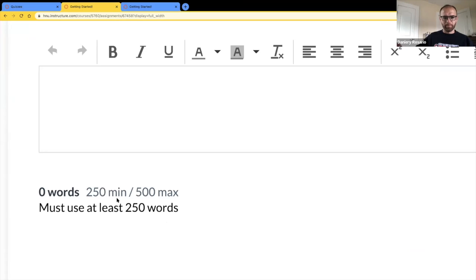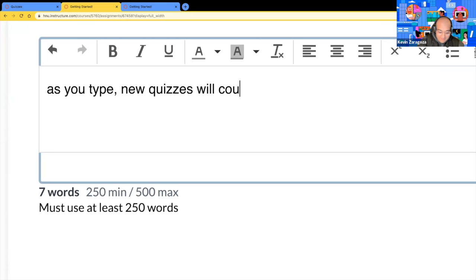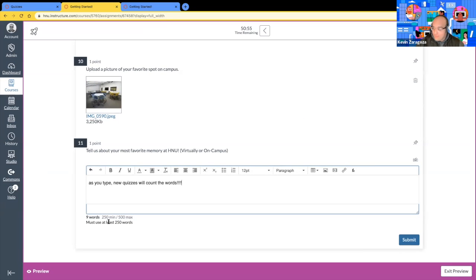Yeah, so as you type, new quizzes will count the words. All right, so I have 9 words here. This is an optional feature. So when you are building new quizzes, you can have this turned on, okay?